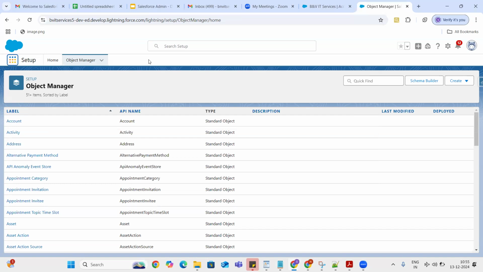So model is nothing but the place where we store the data in our Salesforce. It's Object Manager. Object Manager is nothing but tables which have some columns and rows. Okay, so we are good with the model. Then we will move on to the controllers, and then we will see about the view pages.